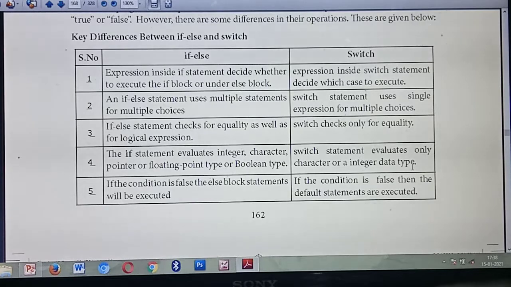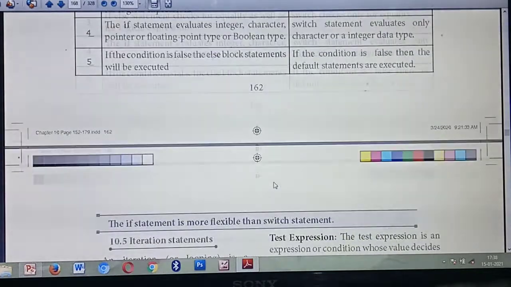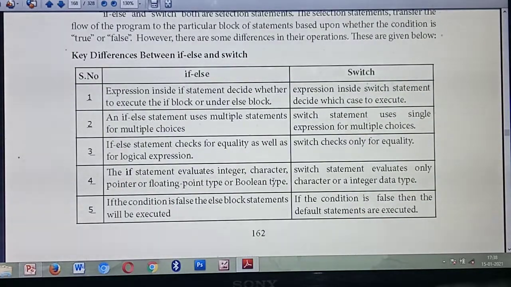Okay. So in if else statement, if the condition is false, which block will execute? False means the else block will execute. But in switch statement, if the condition is false, which statement will execute? The default statement will execute. Understood? Understood the 5 differences? Very, very important question. What are the 5 differences?